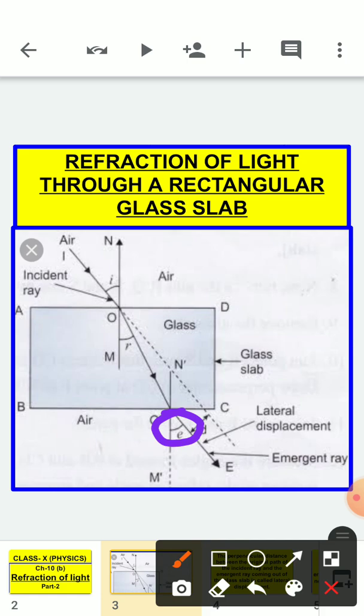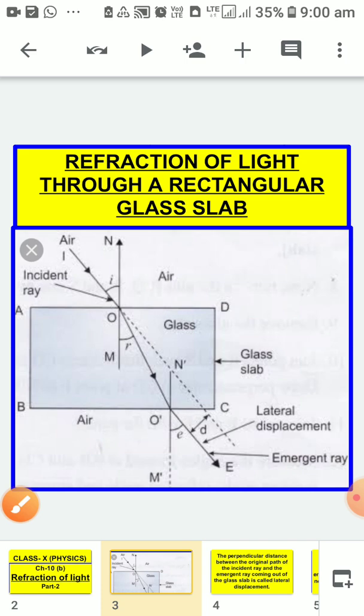It is known as angle of emergence, because the light ray was coming from air, and at last the light ray is emerging into the same medium, air.